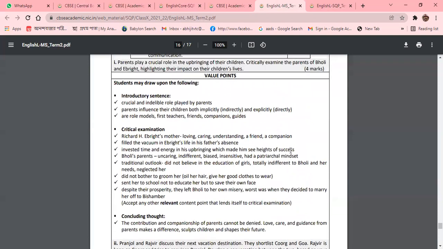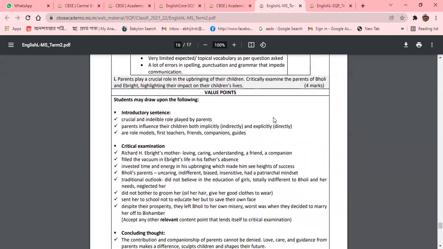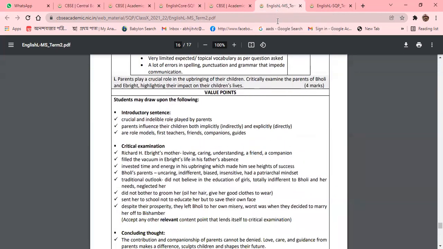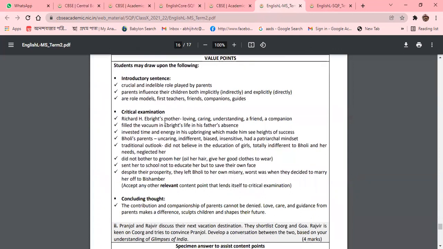On the basis of these points, what will be the first question? I have told you about the question on Bholi and Ebright, the upbringing of their children, examining the characters from the point of view of the parents. The students may draw upon the following. Introductory sentence: the crucial and indelible role played by parents. Parents influence their children both indirectly and directly. And now we go to the critical examination.